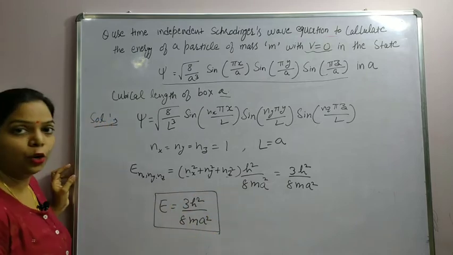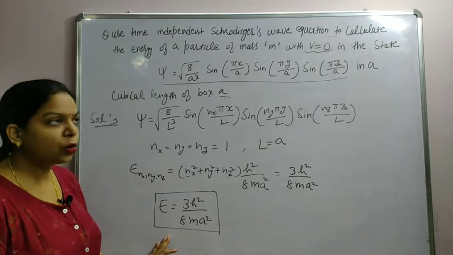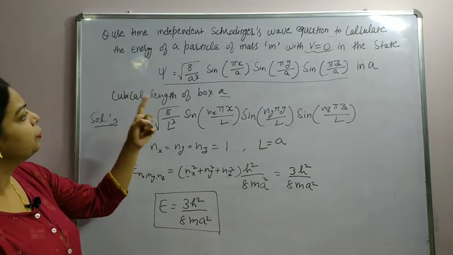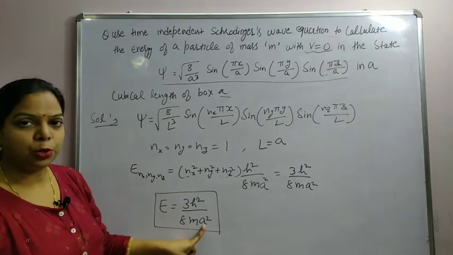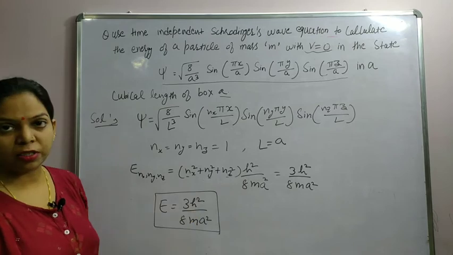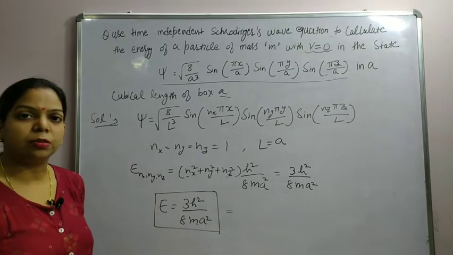Because the numerical value of a has not been provided here, we can leave this expression like that only. Otherwise, if they had given the mass and the value of a, we can substitute these values and the value of Planck's constant also, and then give the answer in numerical terms.